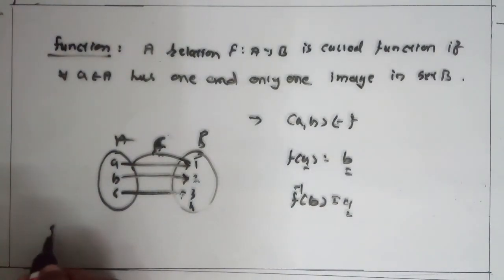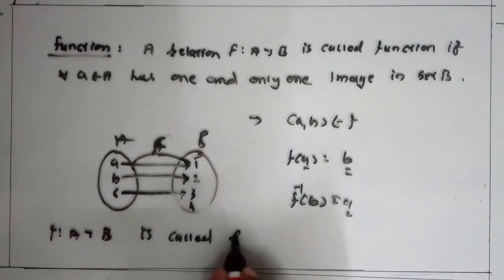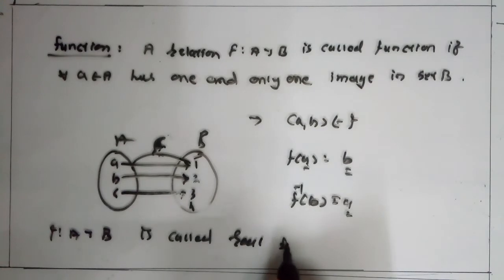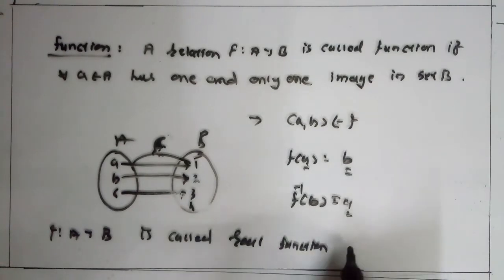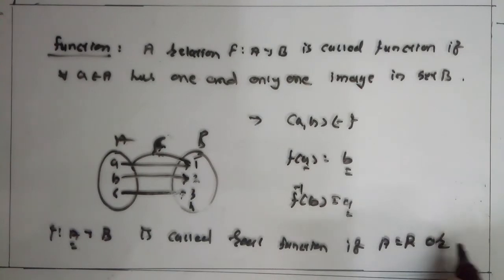Now, real function. A function f is called a real function if its domain is R or a subset of R. So a function f from A to B is called a real function if its domain A is equal to R or a subset of R. Clear?